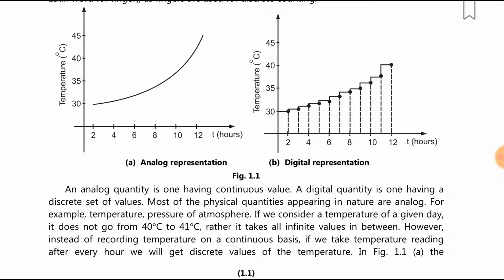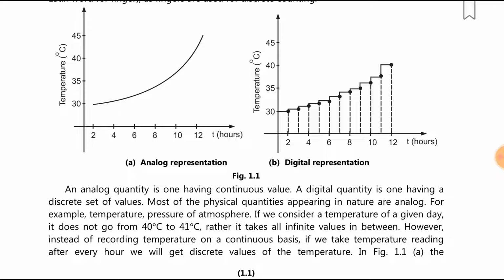Analog and digital signals are represented in different ways, as you can see on this graph. An analog quantity is one having continuous value, while a digital quantity is one having a discrete set of values. Most of the physical quantities appearing in nature are analog, for example, temperature and pressure of the atmosphere.